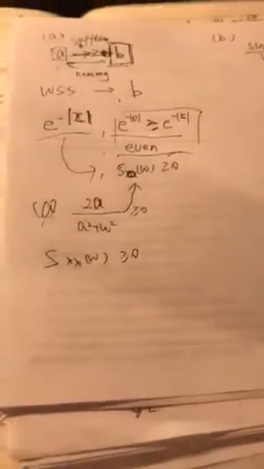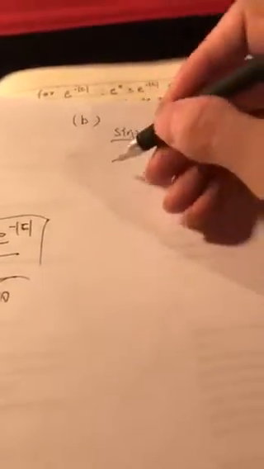I forget the spectral function, and we know if x(t) is WSS, its spectral density function must be bigger than 0. Here we know its spectral function is always bigger than 0, so it may represent, not must represent, it may represent. For B, we can also see that it's bigger than 0. This part is always bigger than 0.